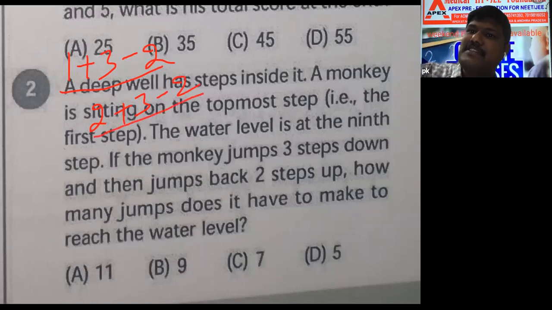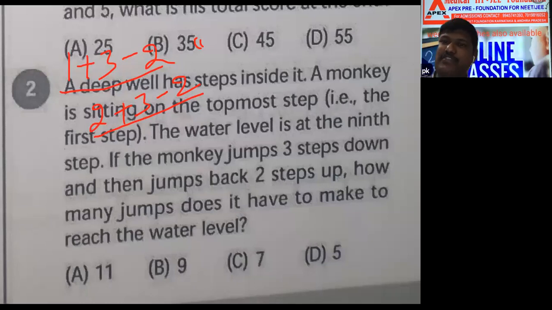This is 1 step. What did they ask in the question? How many jumps they are asking, not how many steps. Remember, going and coming also needed. Ninth step, water is there. Remember, 4 minus 2.